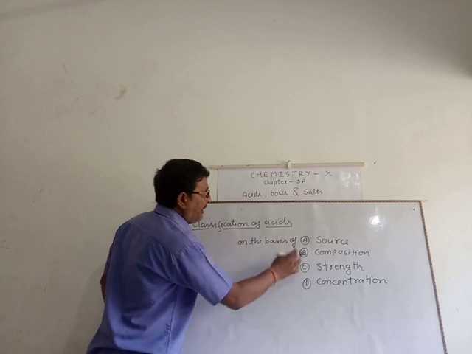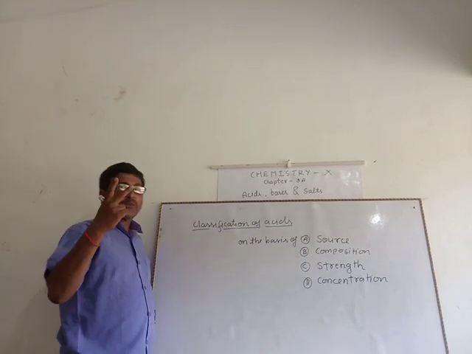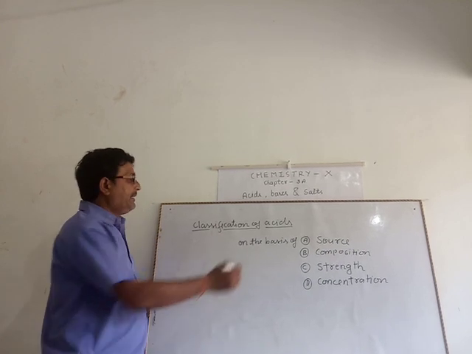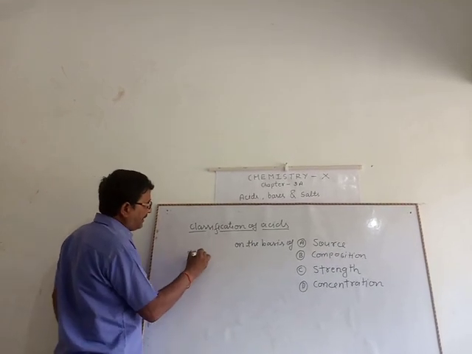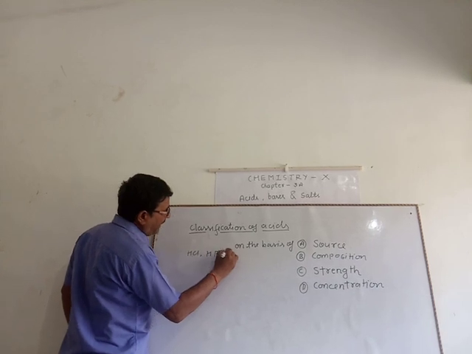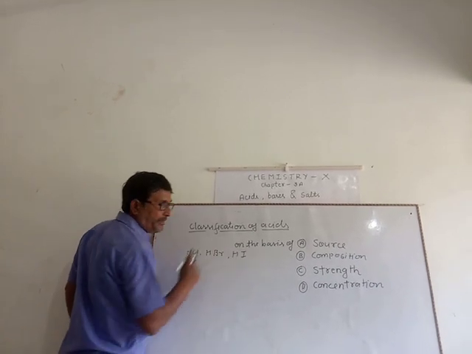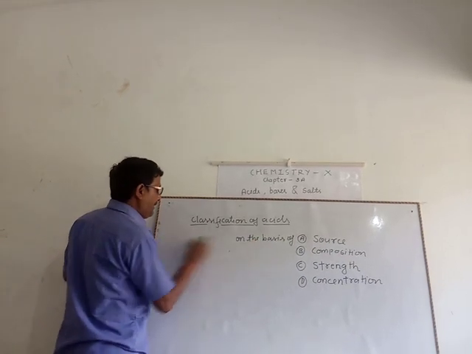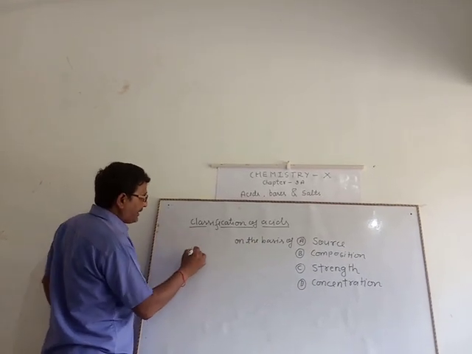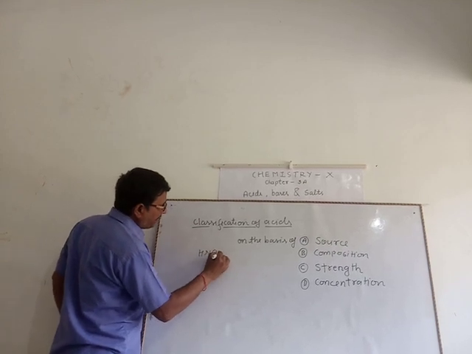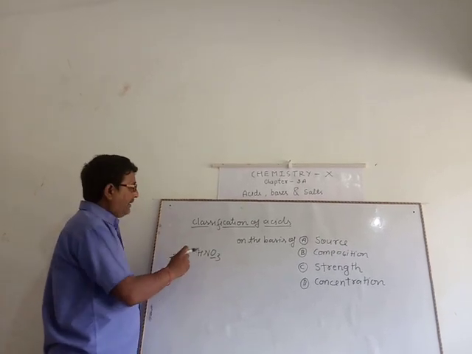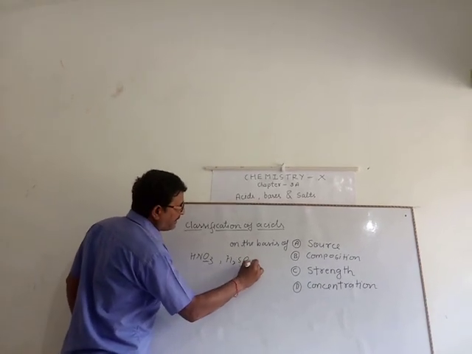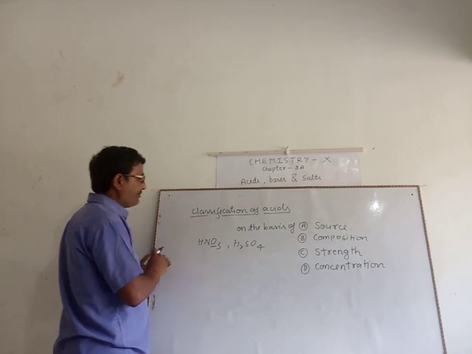On the basis of composition, there are two types of acid: hydroacid and oxyacid. Hydroacids are HCl, hydrogen bromide, hydrogen iodide. Oxyacids, such as nitric acid, contain oxygen along with hydrogen and other elements. Sulfuric acid too. These acids are called oxyacids.